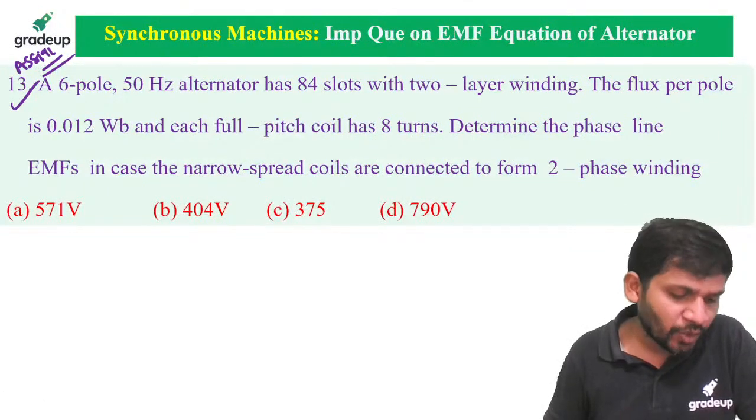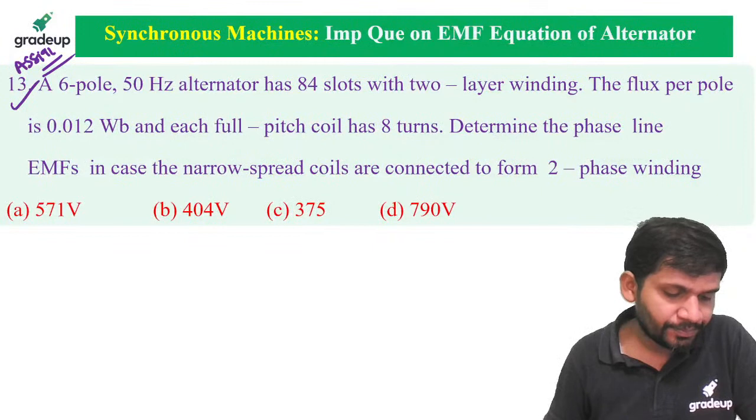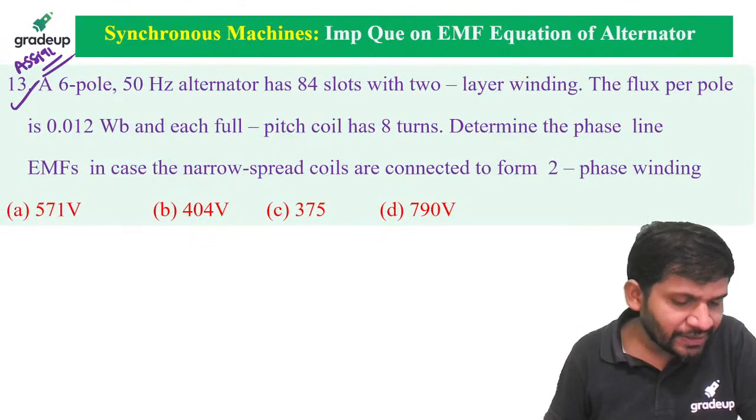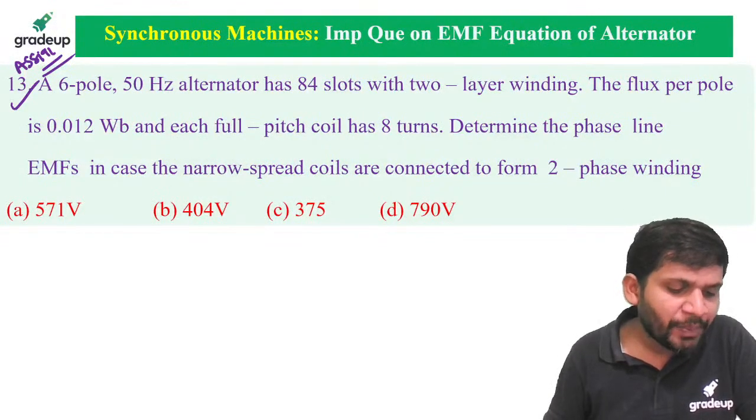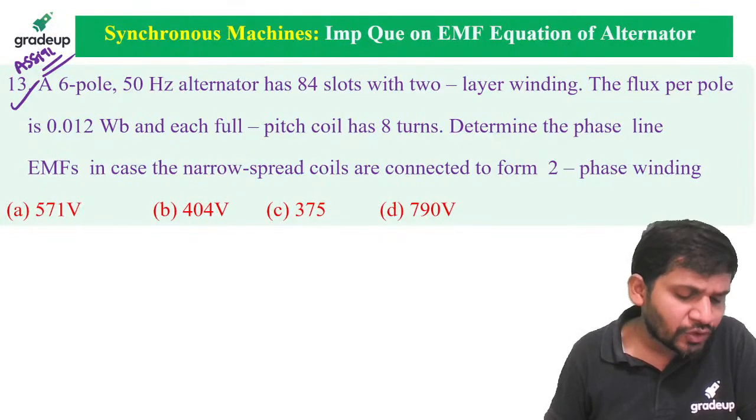It is a variable speed machine. If the speed changes, slip changes. If the slip changes, rotor frequency changes, then the rotor induced EMF also changes.